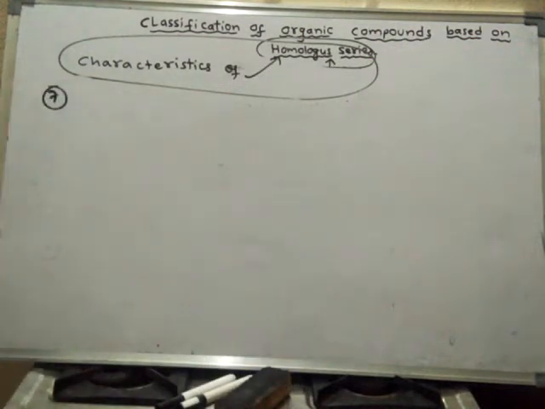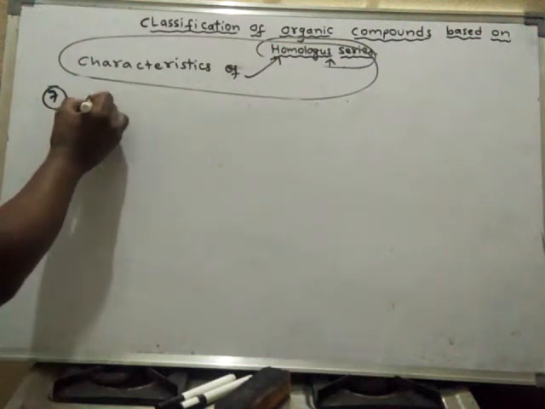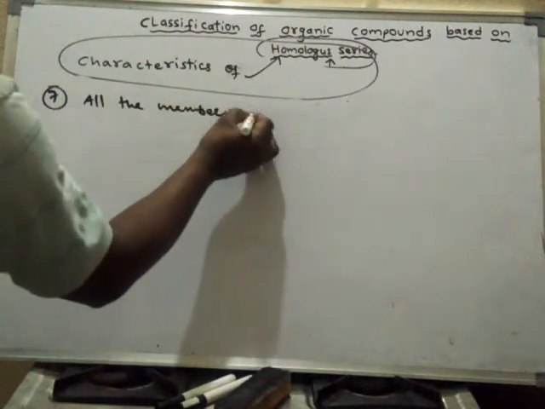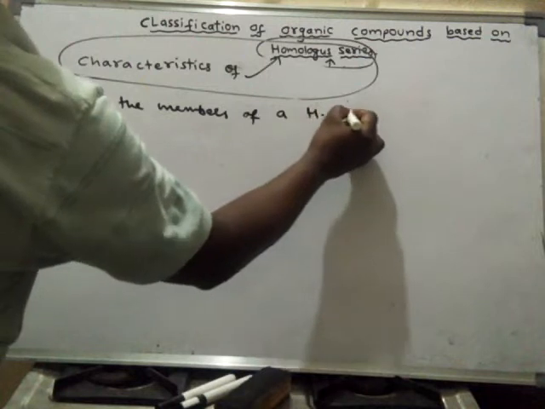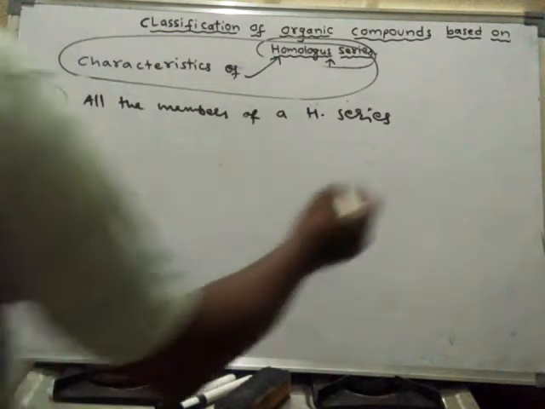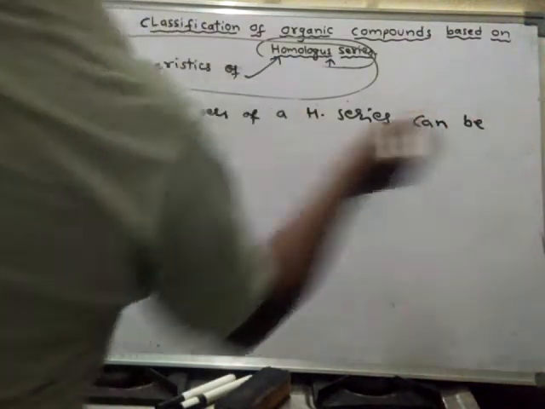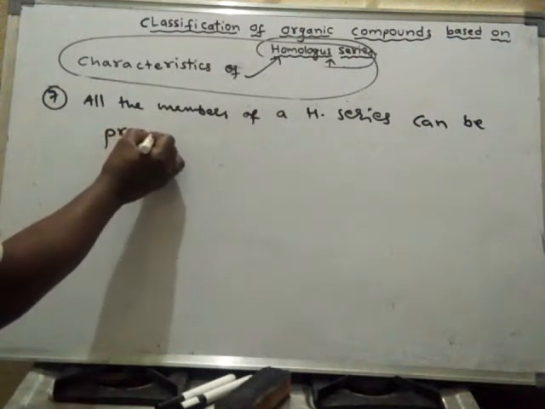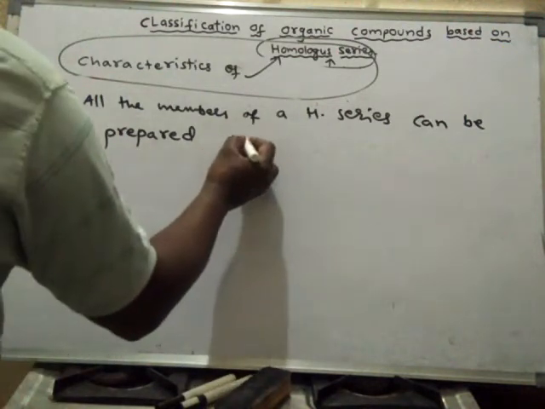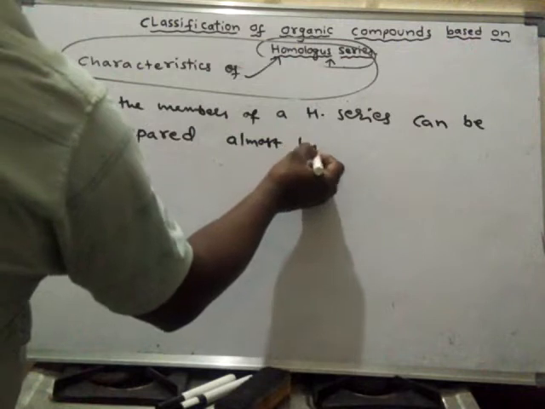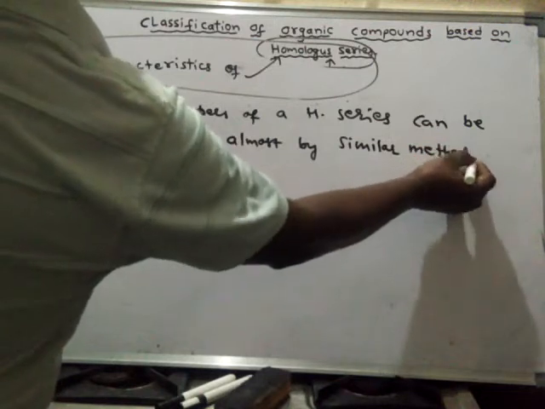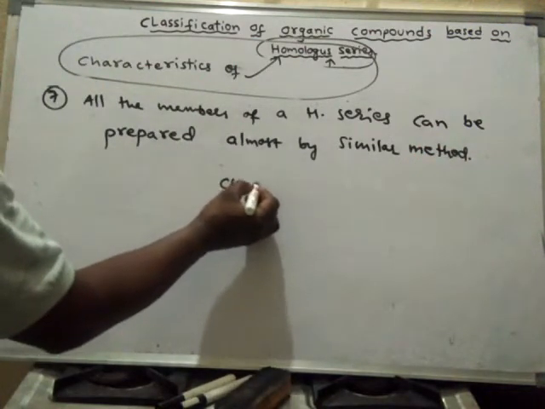Seventh characteristic of homologous series. All the members of a homologous series can be prepared by almost similar methods. So how is methyl alcohol prepared?